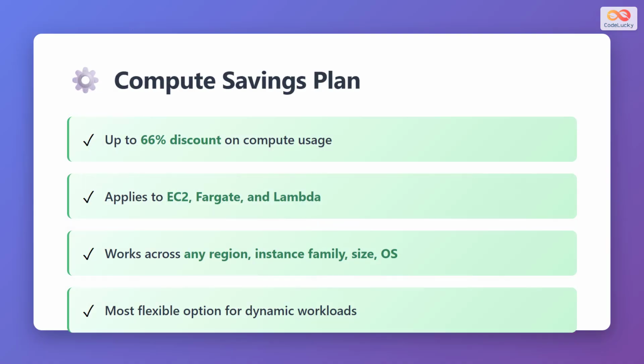Let's dive deeper into Compute Savings Plans. They offer up to 66% discount on your compute usage. These plans apply to EC2, Fargate, and Lambda services. The key advantage is their flexibility. They work across any region, instance family, size, and operating system. This makes them the most flexible option, ideal for dynamic workloads where your computing needs may change over time.